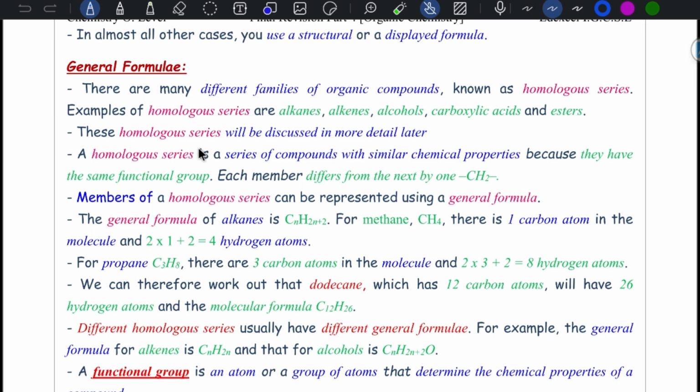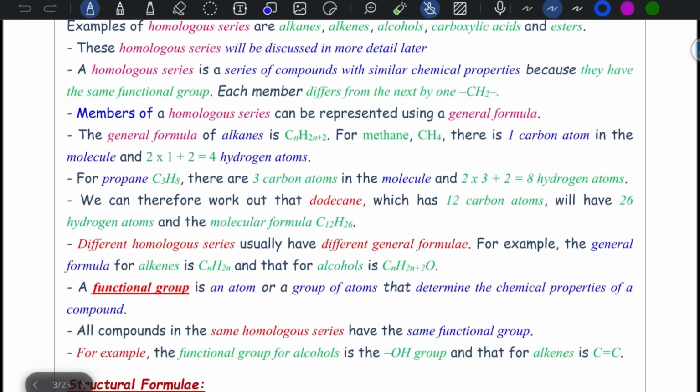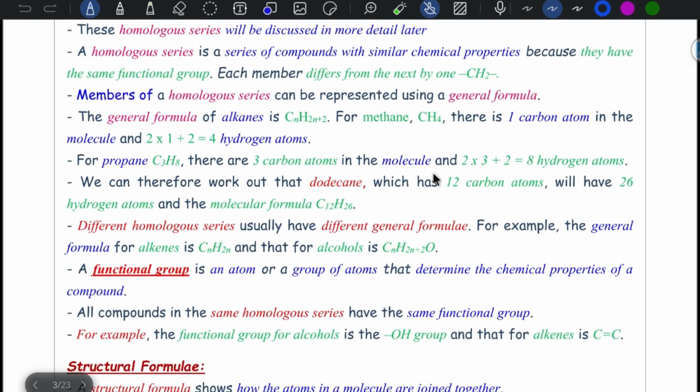Homologous series will be discussed in more detail later, but a homologous series is a series of compounds with similar chemical properties because they have the same functional group, but each member differs from the next by one CH2. Members of a homologous series can be represented using a general formula. The general formula for alkanes, as I told you, is CnH2n+2.